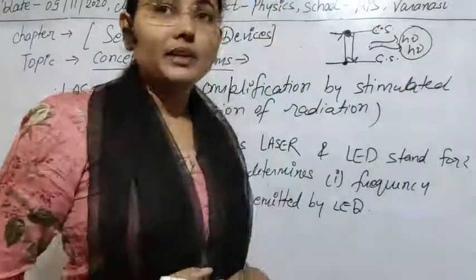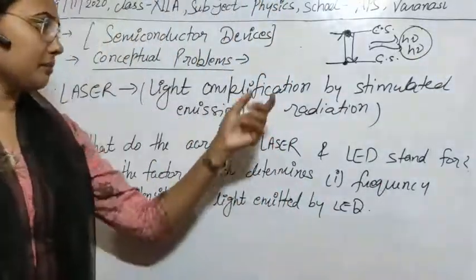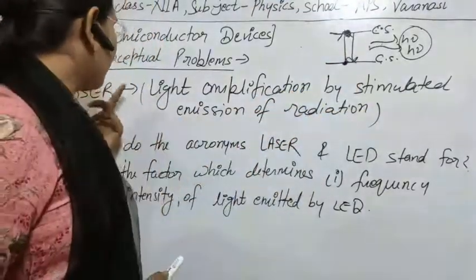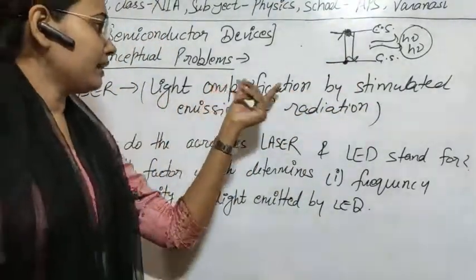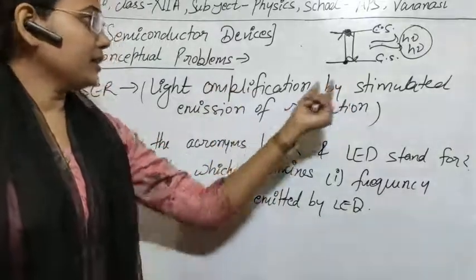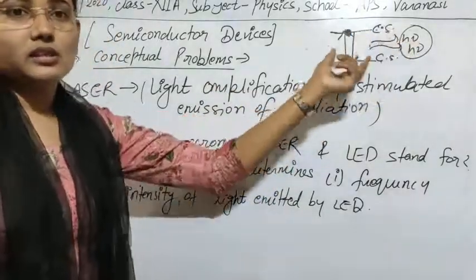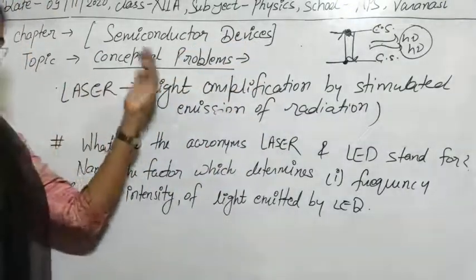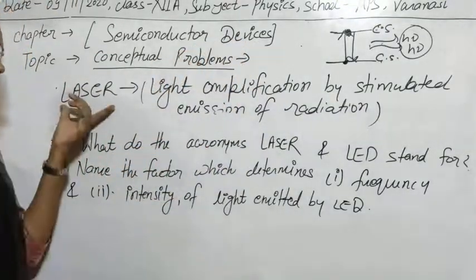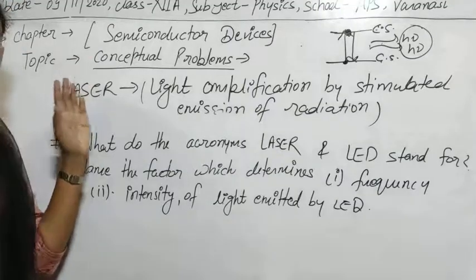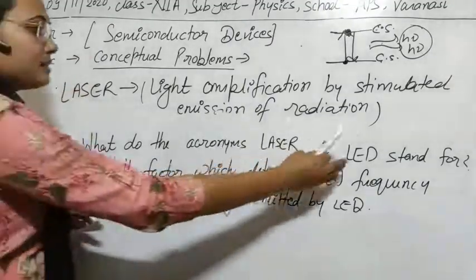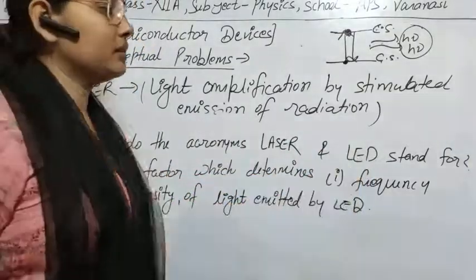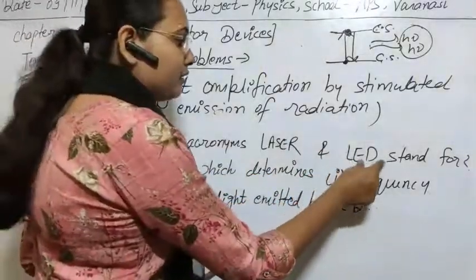So here the amplification of light takes place. This type of emission is used in the case of laser, so the name is light amplification by stimulated emission of radiation. This is the process through which laser is produced, and there are still a number of other things in laser, but I think as a brief this is clear to you. Next question: what does LED stand for? This is light emitting diode. You have already studied that.